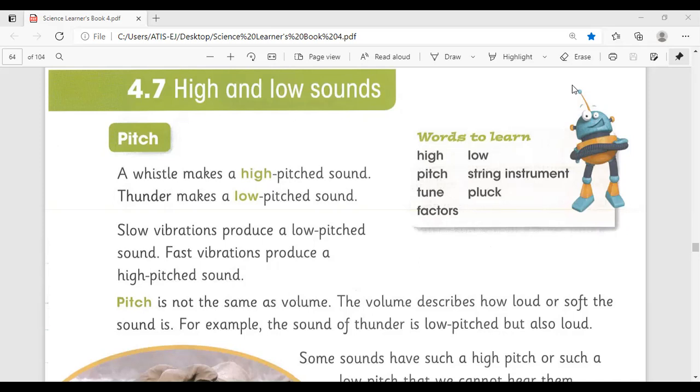So in this lesson, slow vibrations make a low pitch sound, fast vibrations make a high pitch sound. Here you can see one more word, string instrument. What is the meaning of a string instrument, boys?